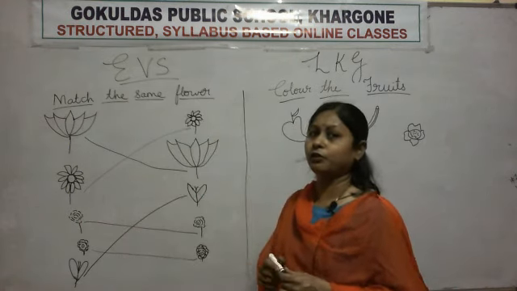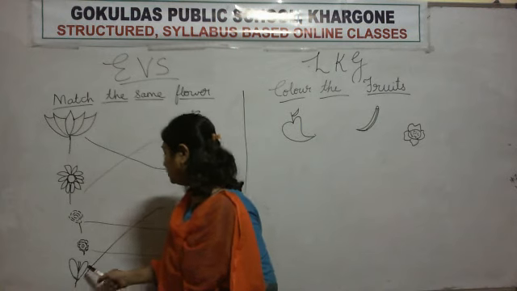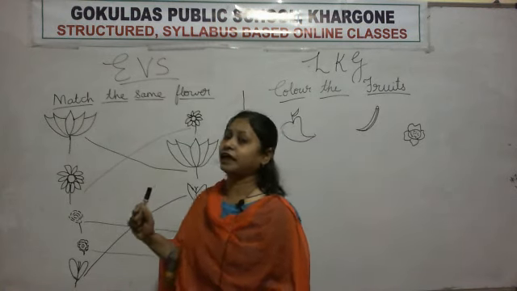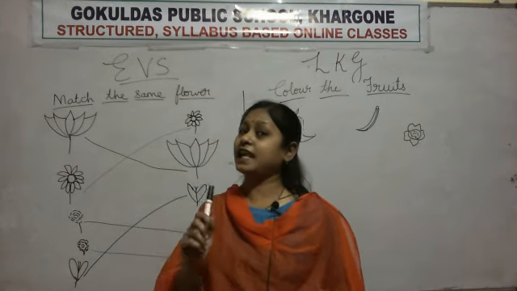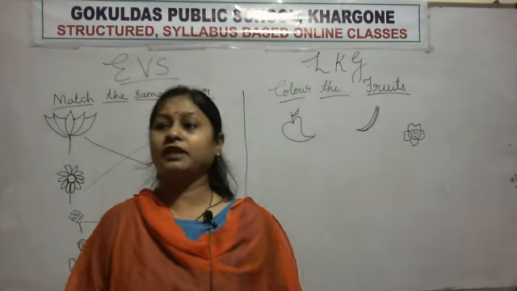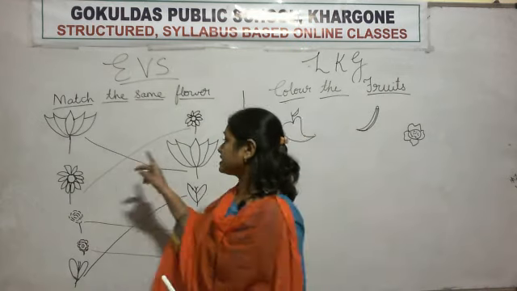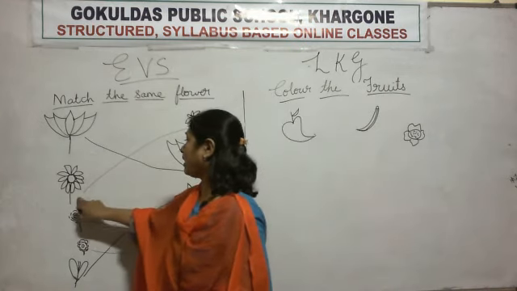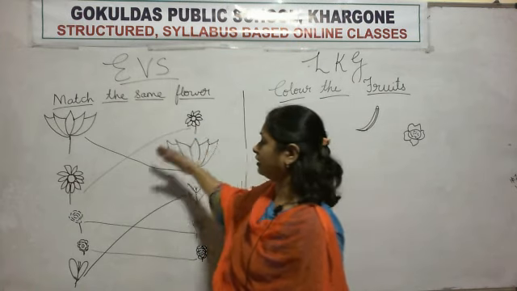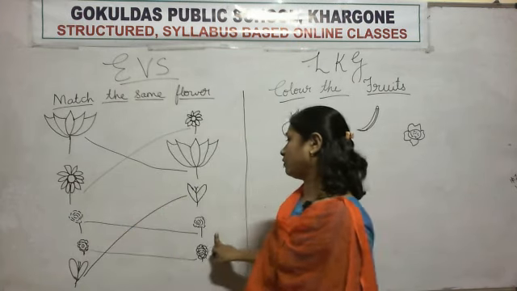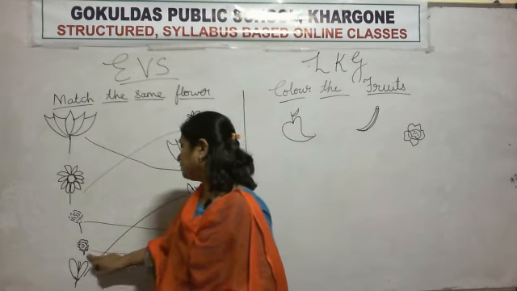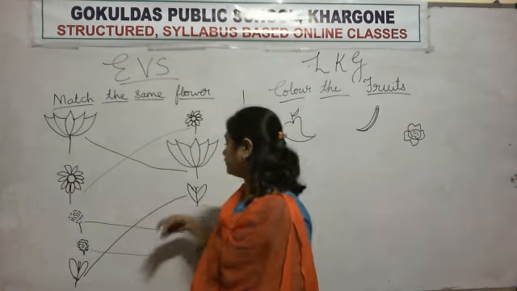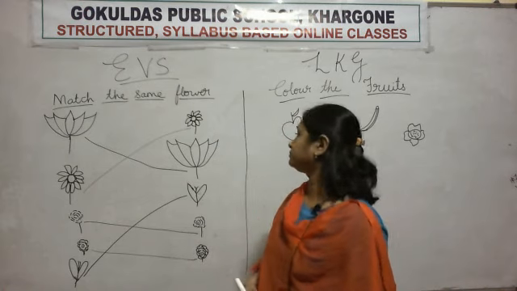Okay. What will we do? We will match tulip with tulip. Yes. What have we done? We have matched the same flower. Lotus with lotus. Sunflower with sunflower. Rose with rose. Marigold with marigold. Tulip with tulip. Okay.